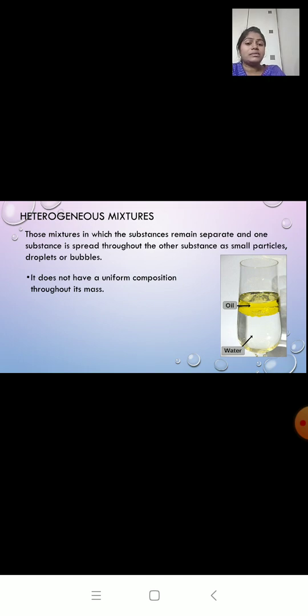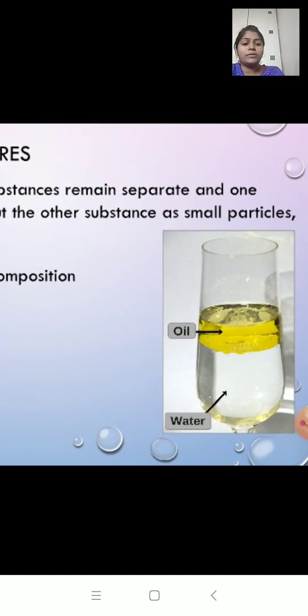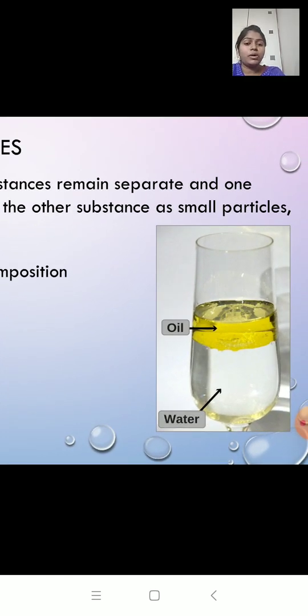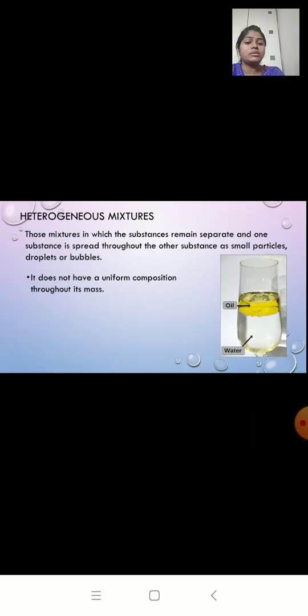It does not have a uniform composition throughout its mass. When you look at this picture, does it look the same throughout? No. The composition is not the same. If I take the top part, I will get only oil. If I take the bottom part, I will only get water. So it does not look the same throughout.